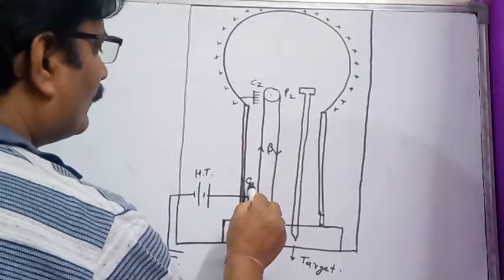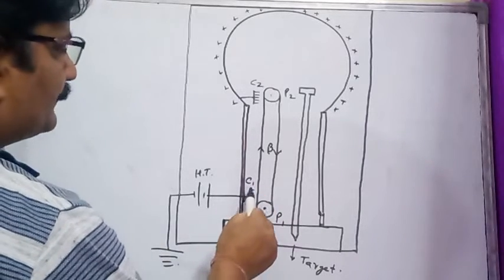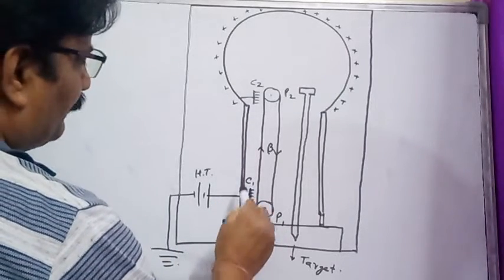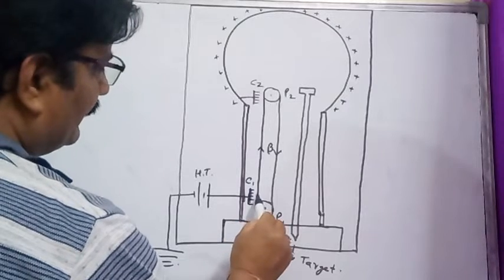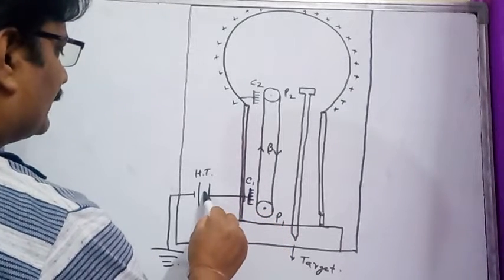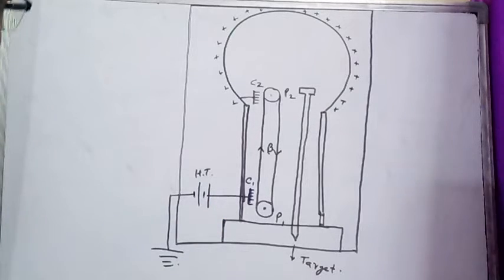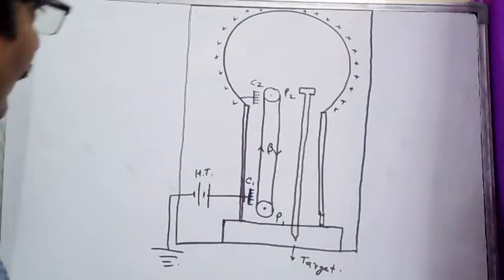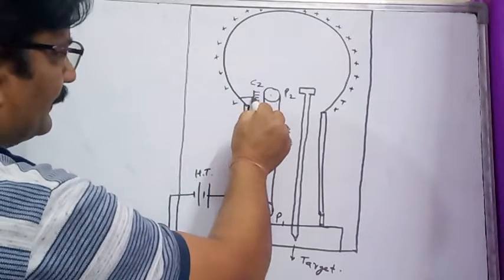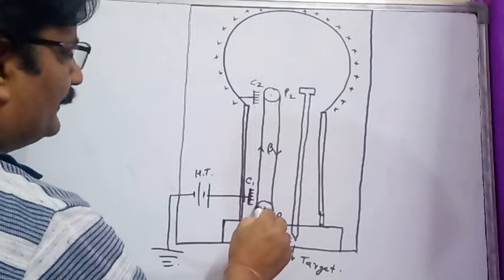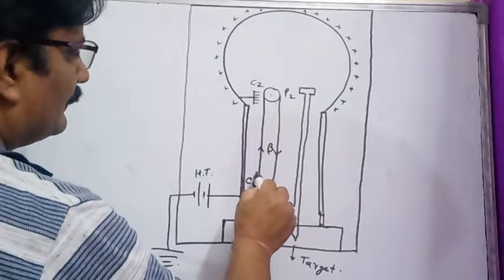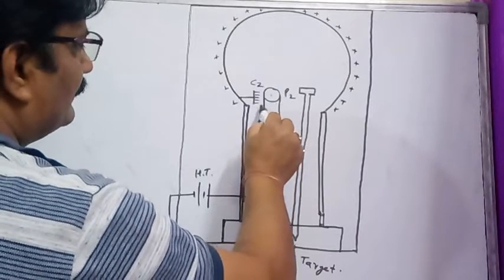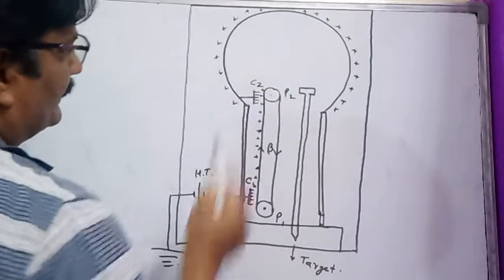There is a metallic comb. Metallic comb C1 is called the spray comb. The function of this comb is to spray positive charges towards the rubber belt when it is connected to a high tension battery. The function of the high tension battery is to provide positive charges to be sprayed towards the belt. Comb C2 is called the collector comb. Its function is to collect the positive charges moving along with the belt by the phenomenon of induction between the comb and the charges reaching towards it.